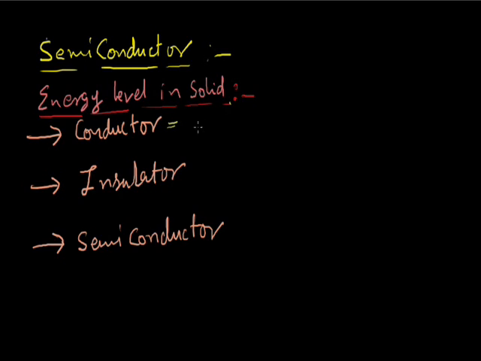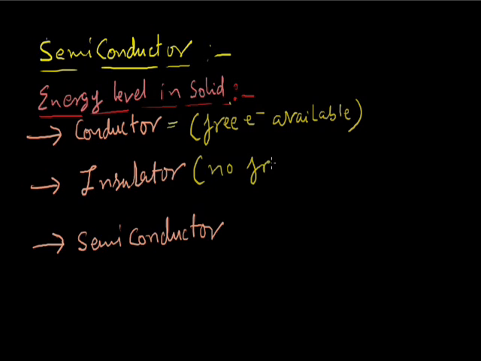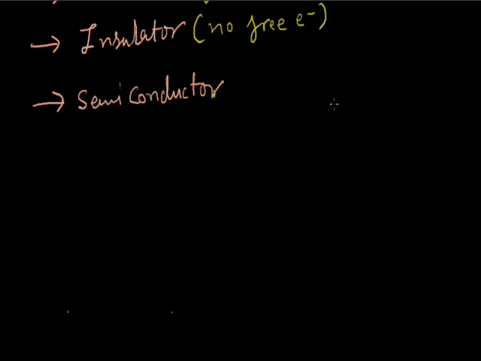or semiconductor. Conductors always have free electrons available. Insulators, no free electrons. Semiconductors will have free electrons on certain conditions. So we'll study in detail about these characteristics of matter.